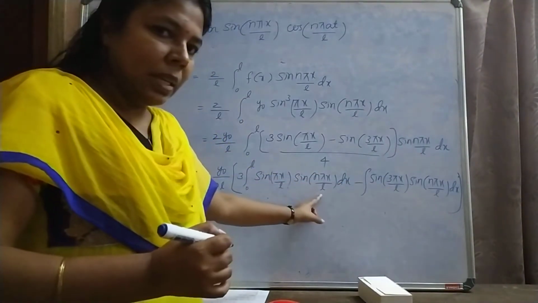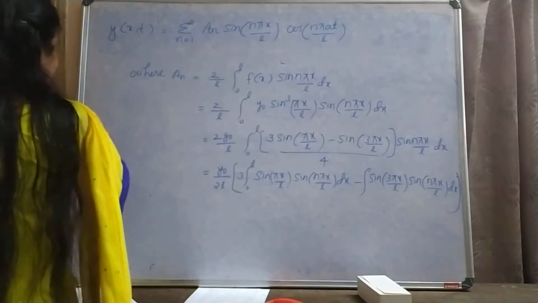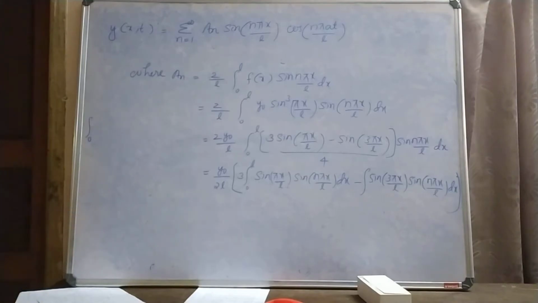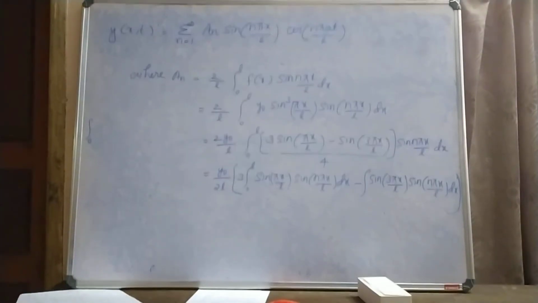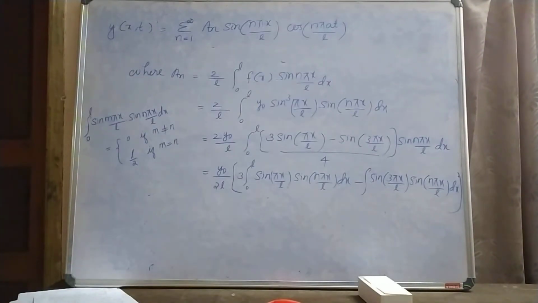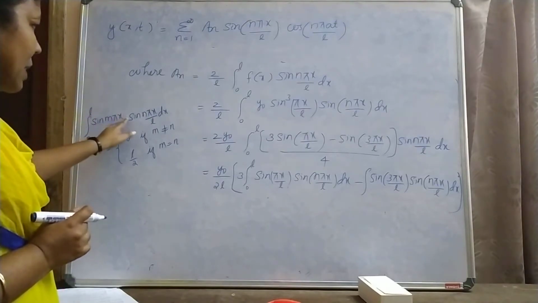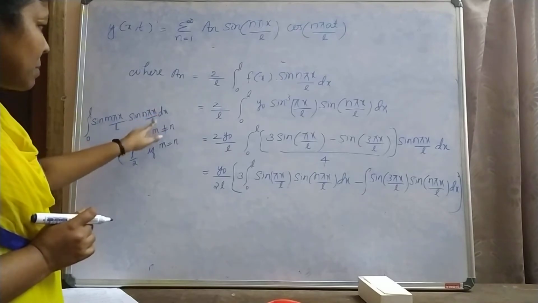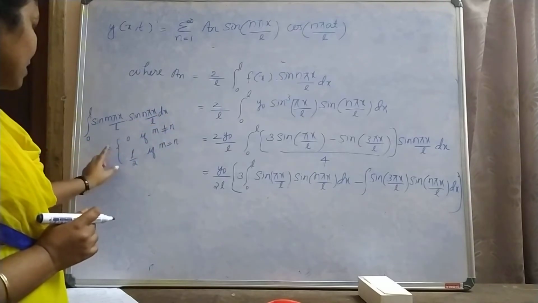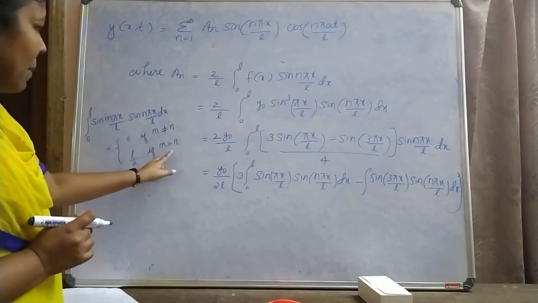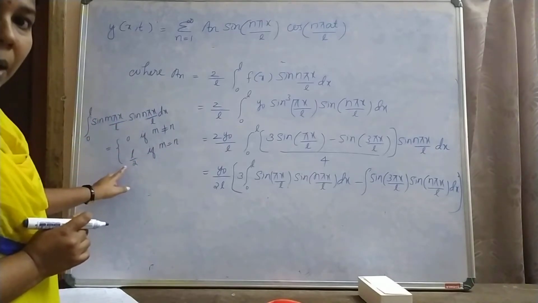Also we know that a formula is integral 0 to L sine m pi x by L sine n pi x by L dx. The value of it is 0 if m and n are not equal. If m and n are equal, then the value of it is L by 2.